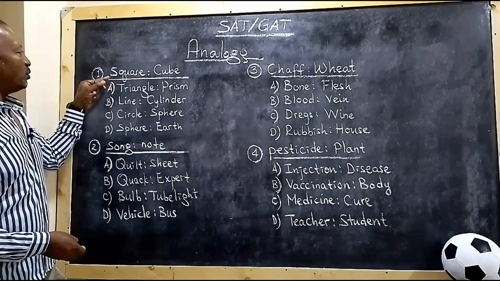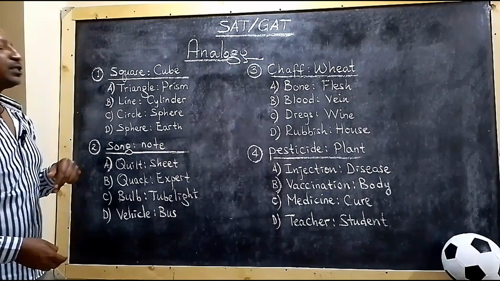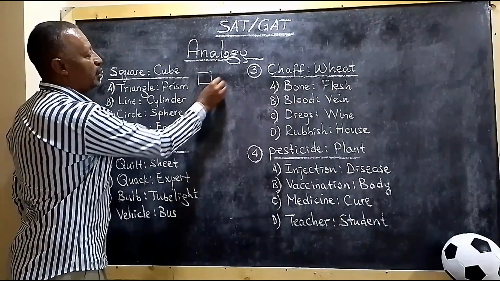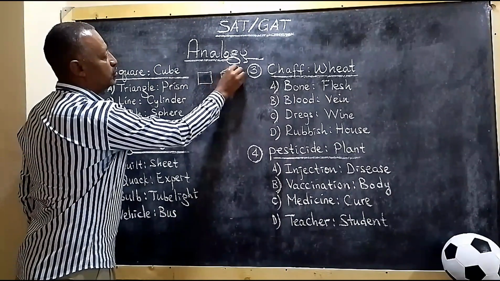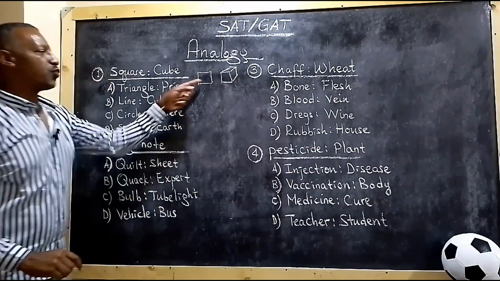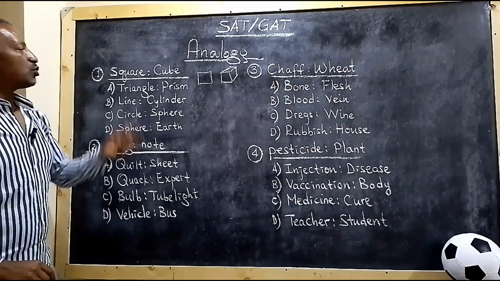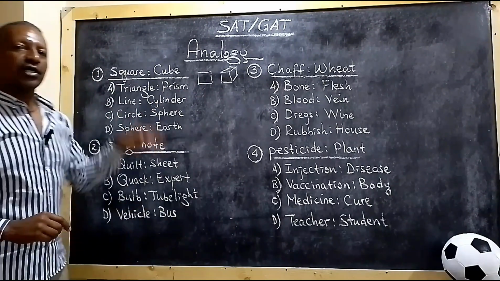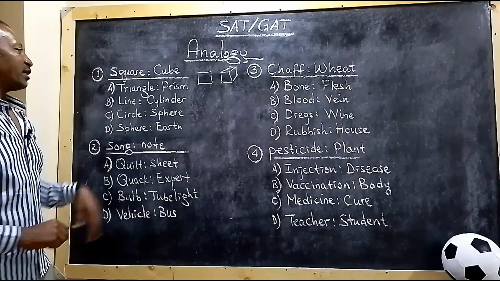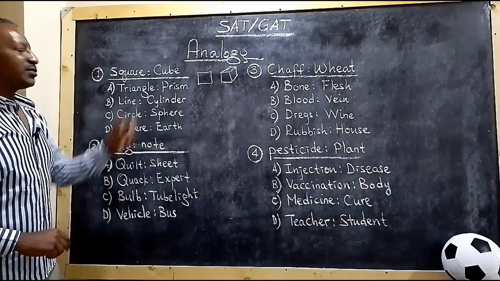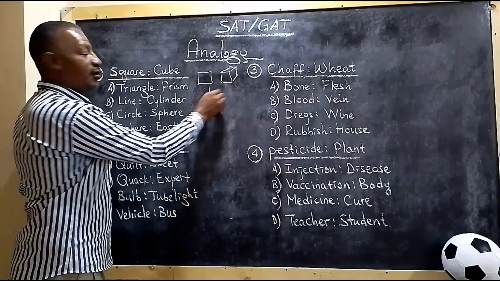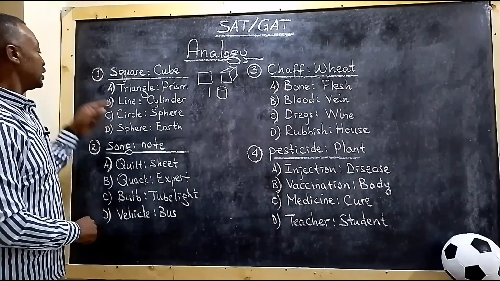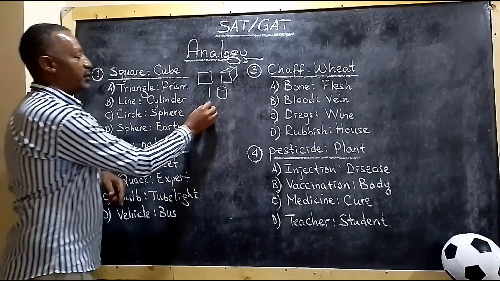So, what is the relationship between a square and a cube? A square, cube. You see? Square changed into cube like that. So, what kind of change can come, this kind of analogy, among the choices? Let's try. B. Line, cylinder. No.